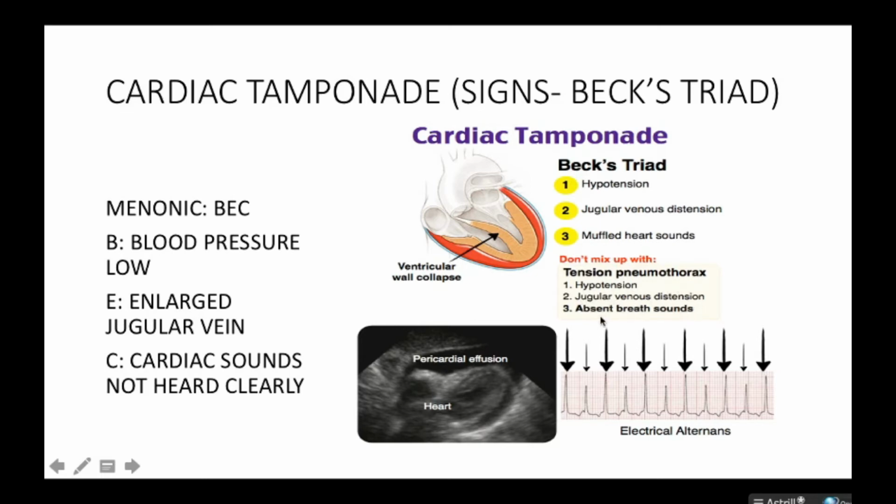But the third sign is absent breath sounds, whereby in cardiac tamponade, the third sound is muffled heart sound. Now, as we talked about in the third sign in the Beck's triad, we said cardiac sounds are not clearly heard. As you can see here in this ultrasound, here is the heart and here is the pericardial fluid, which is shown here opaque.